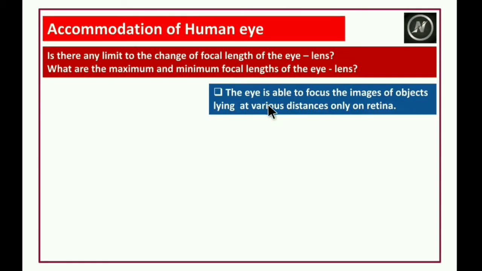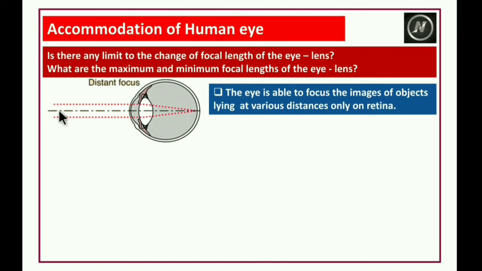The eye is able to focus the images of objects lying at various distances only on the retina. If you observe this, the light rays are coming from a far distance, from infinity, so the light rays are parallel to each other.